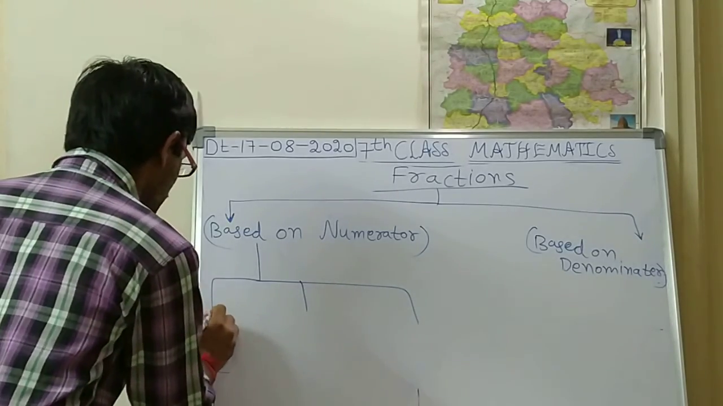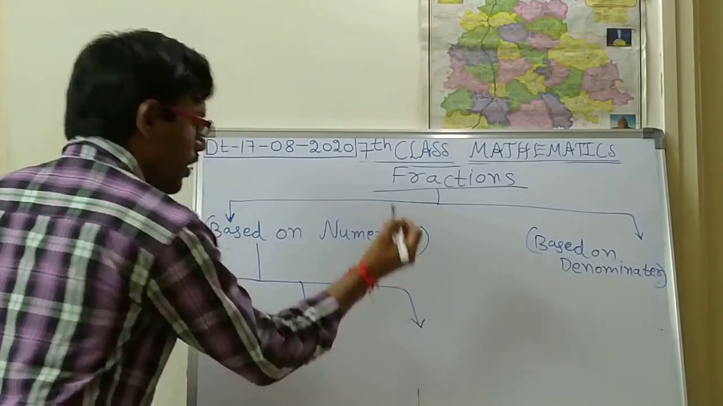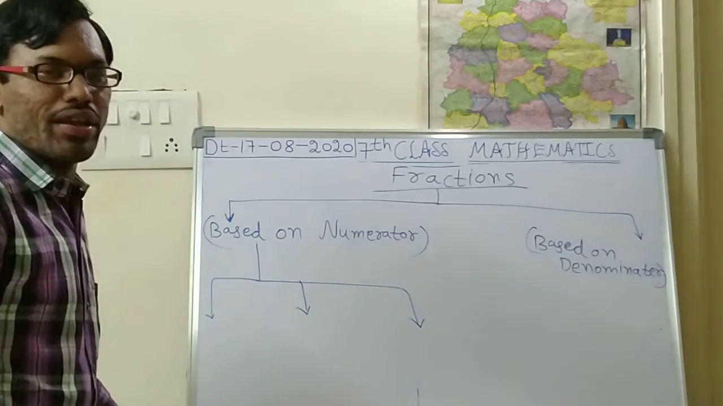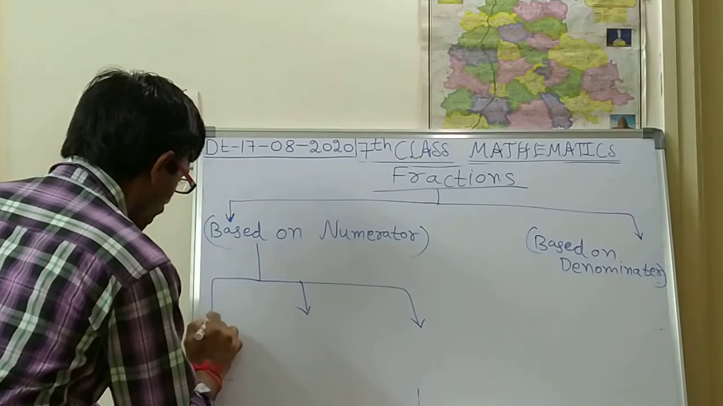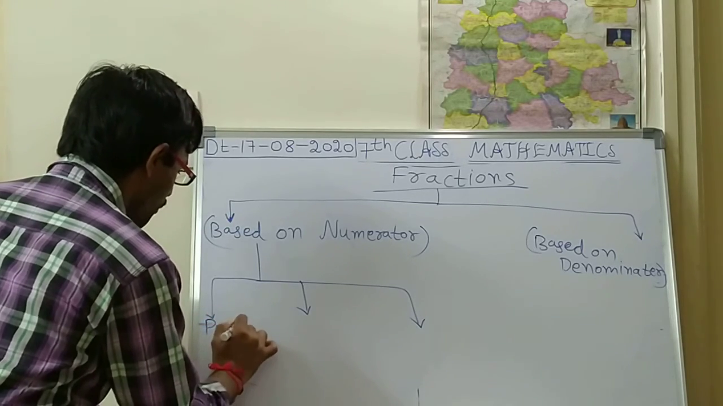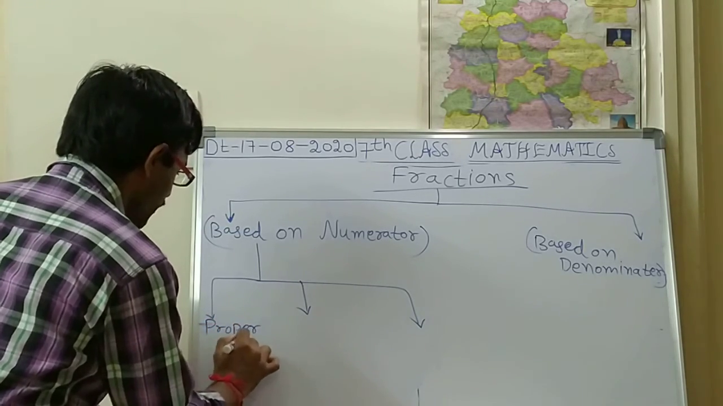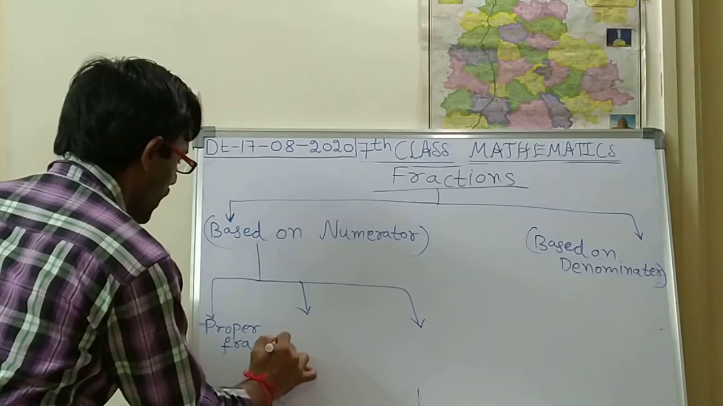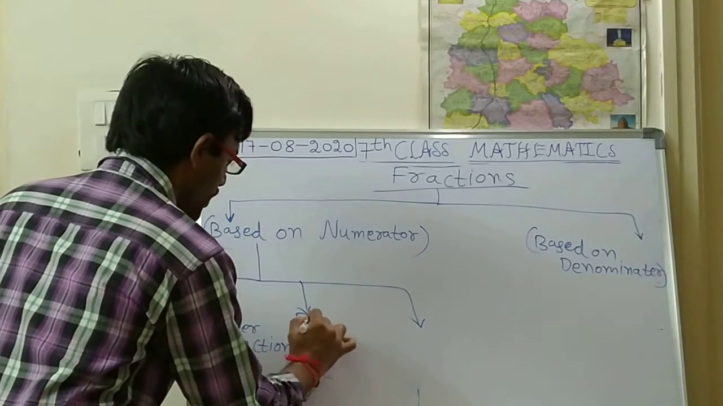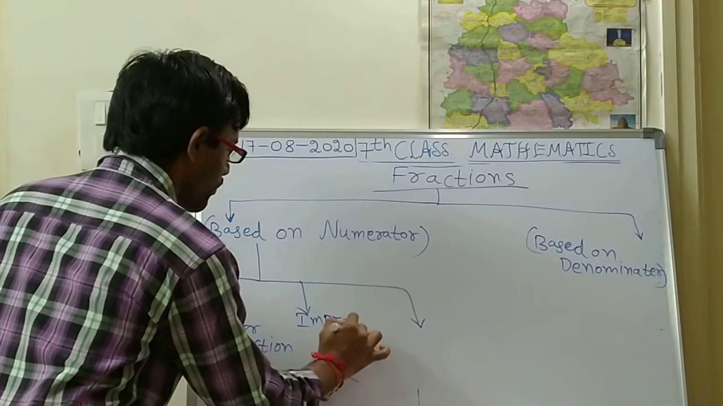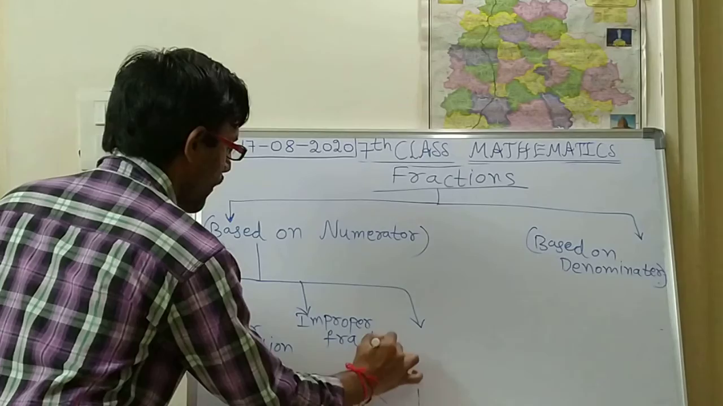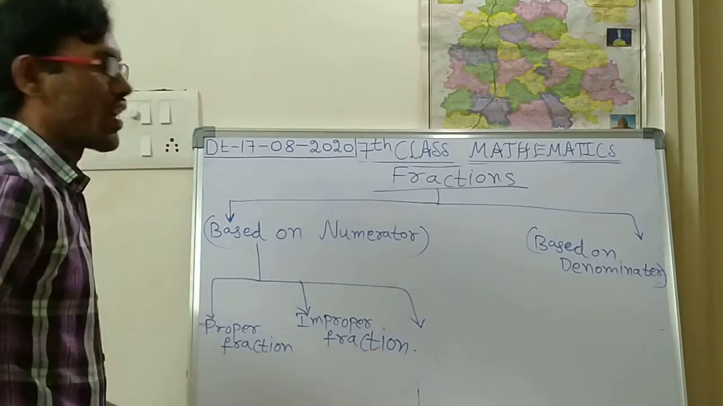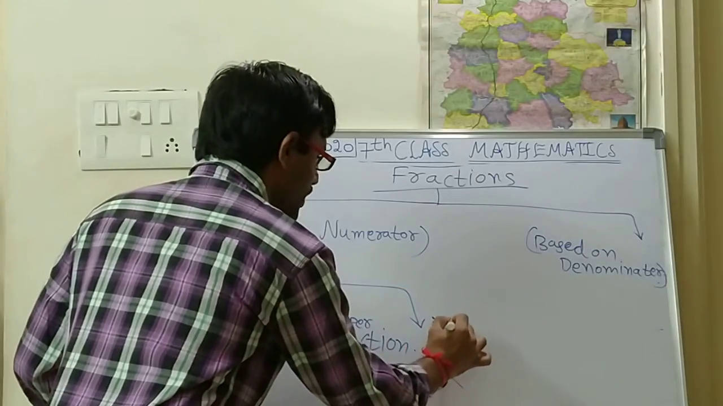What are these three types? You have listened to them in your previous classes. So what are the three types? The first one is proper fraction. The second one is improper fraction. And the third one is mixed fraction.